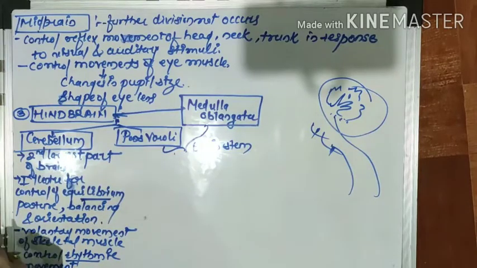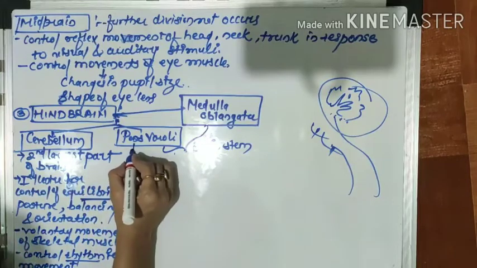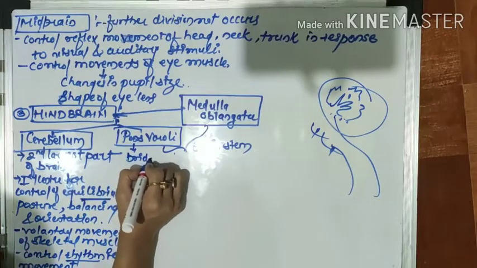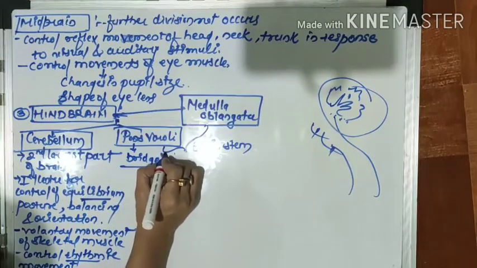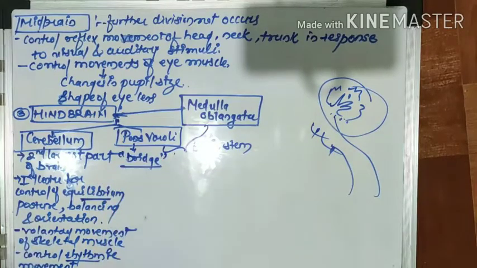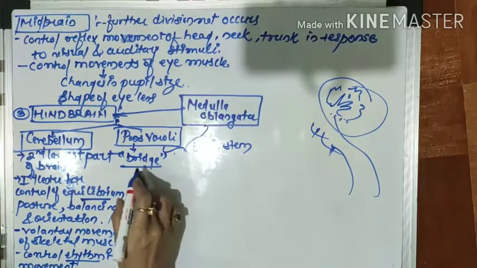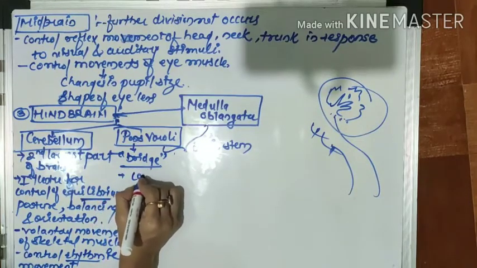Now, pons varolii: the word pons means bridge. What is the meaning of pons? It is nothing but the bridge.